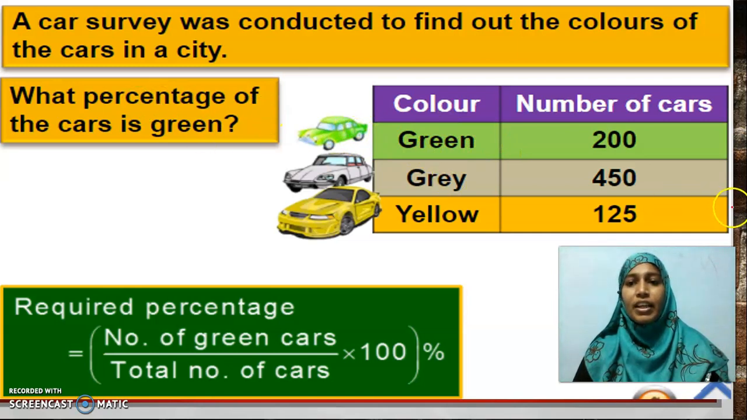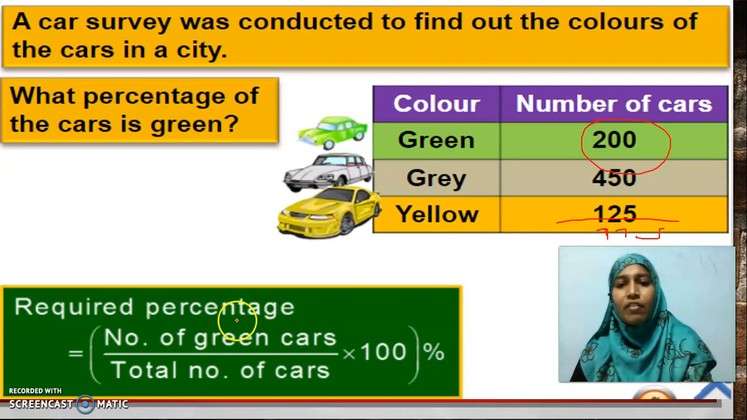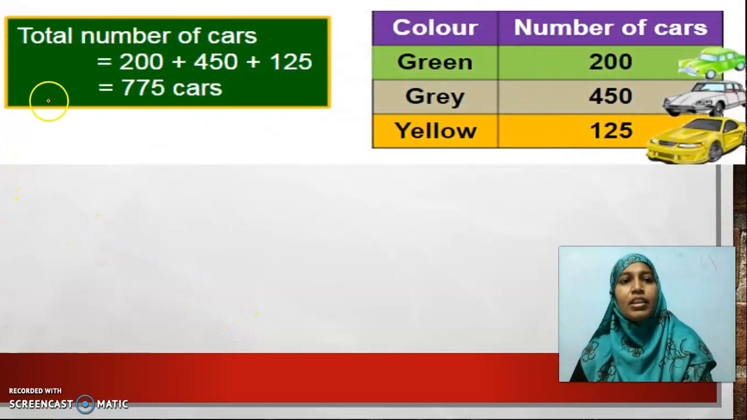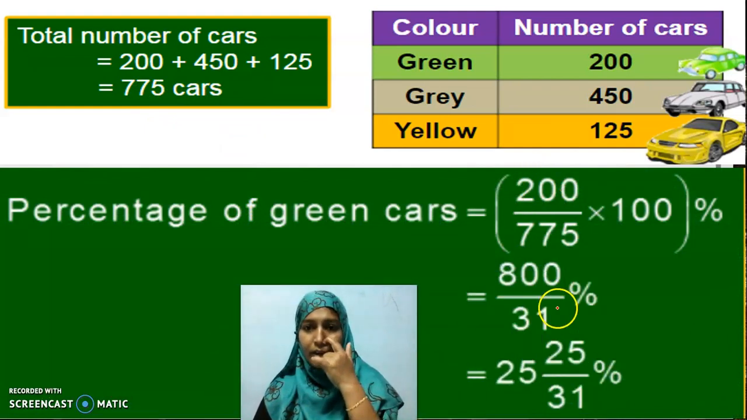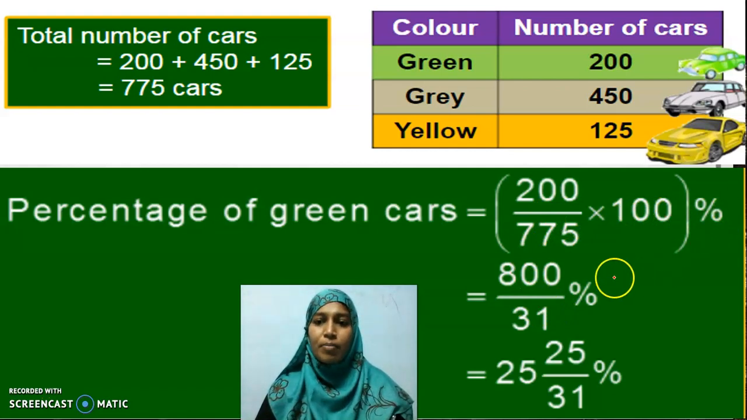Percentage I have to find for green color. So before writing a fraction, I should know the whole. Only then I can write it as a fraction. Fraction definition is part of a whole, part by whole. So add up all these three and tell me what is the whole, or the total of all these type colors car. We will get 5, here 7, here 7. So total number of cars is 775. So I have the solution as 775 total number of cars, and percentage is 200 divided by 775 into 100%.